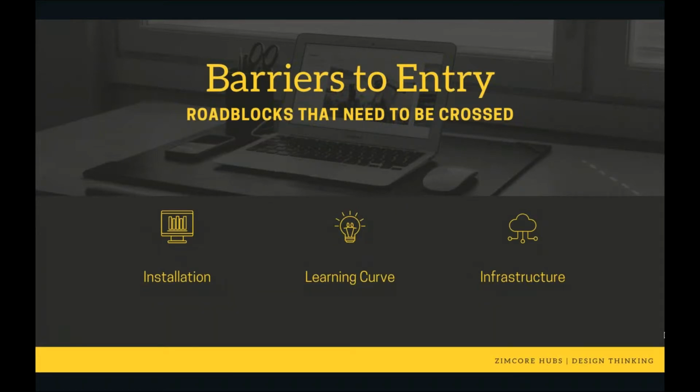Before going to the demo, we see that there are certain barriers to entry which need to be crossed. First is the installation step. We'll be going through that as well. And second is the learning curve. For the learning curve, I think we need to keep on developing and evolving so that we learn it as fast as we can. The main three concepts will help us more in learning, but the curve will be established once we evolve. And the third will be the infrastructure, which we'll be covering here.